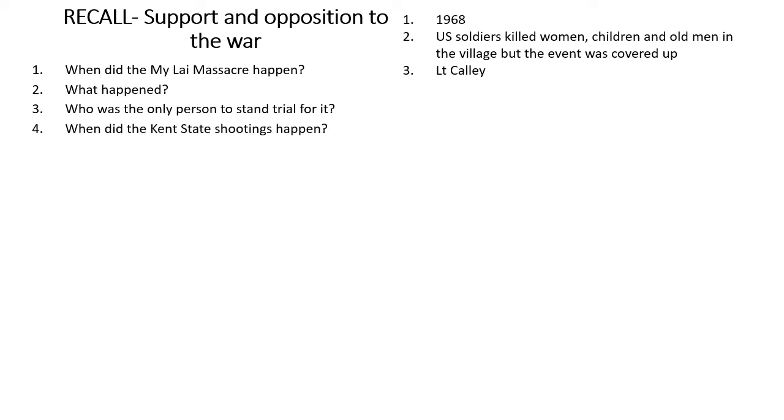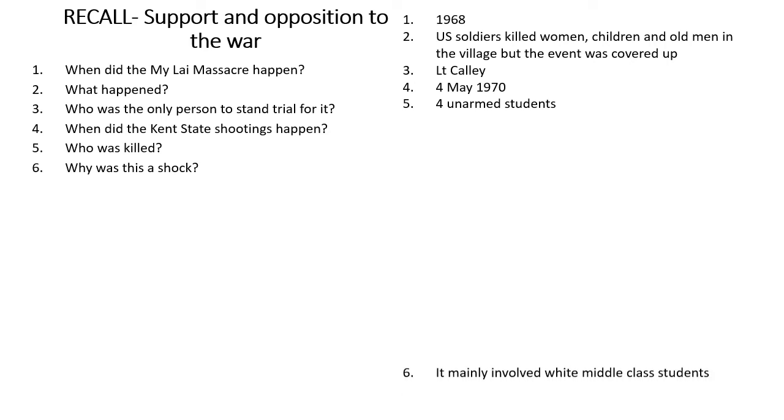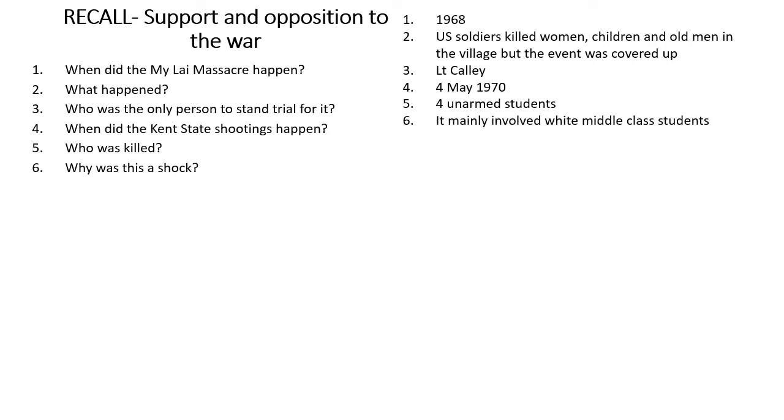Number 4, when did the Kent State shootings happen? This was on the 4th of May 1970. Number 5, who was killed? 4 unarmed students, and in fact 2 of those weren't even at the protest, they were just walking to class. Why was this a shock? Well, this was a shock because it mainly involved white middle-class students.